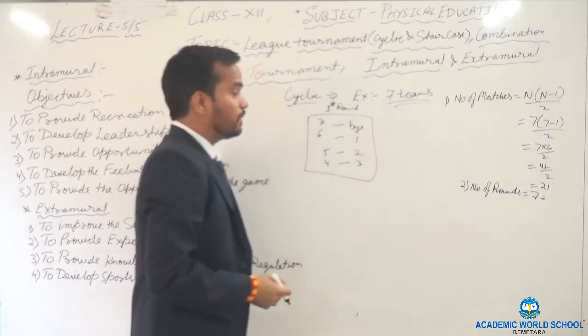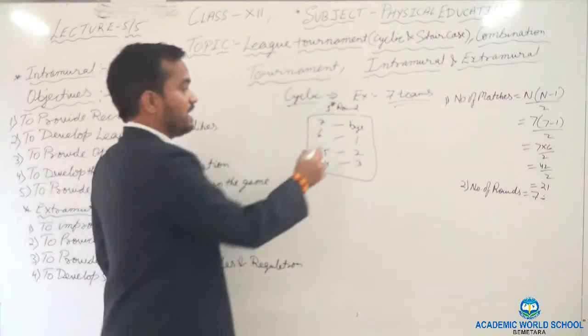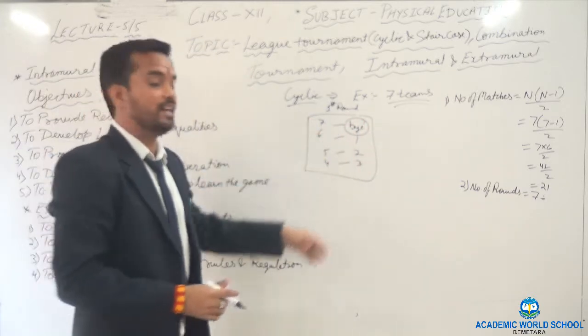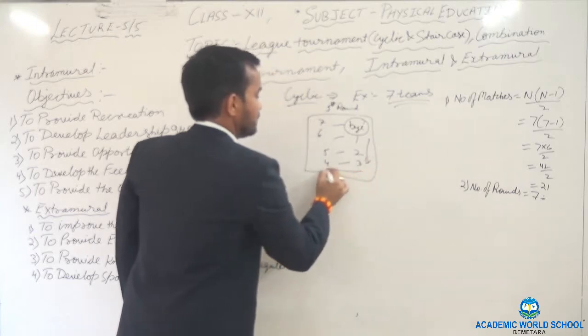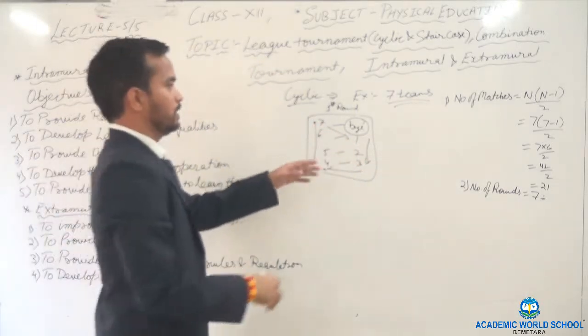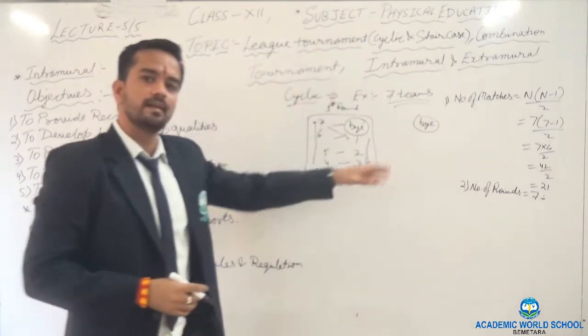Now we have to rotate clockwise. Then what will be the second round? When we are writing that thing, we have to fix the bye. Bye will not move anywhere. Everything except bye will rotate clockwise. Clear? Now second round, we will fix the bye. Remember one thing, encircle that one.